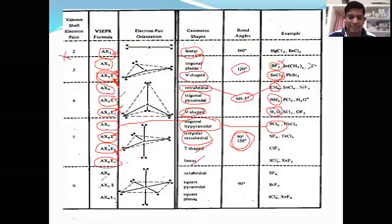Next one, last example, AX6. Are any lone pair electrons there? There is no lone pair, so it is octahedral. Best example, SF6. AX5E, one lone pair. There is no octahedral geometry. Instead of octahedral, what we get is square pyramidal. AX4E2, how many lone pair electrons are there? Two. Increasing lone pair electrons changes the molecular structure to square planar. One lone pair, square pyramidal; two lone pairs, square planar. The bond angle changes. If there is no lone pair, there is no distortion; the distortion value equals 0.